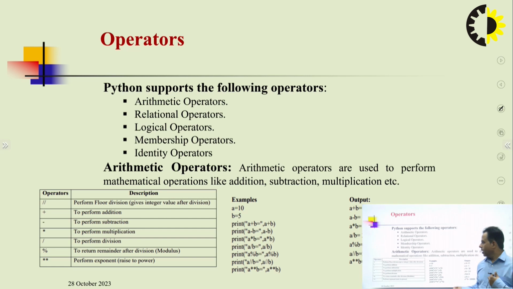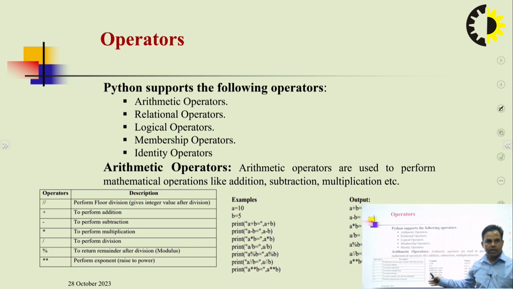Another topic, in continuation of the previous basic concepts of Python, is operators. Python supports the following operators. There is a wide range of operators inside Python that are used inside a program. The first category is arithmetic operators, second is relational operators, third is logical operators, fourth is membership operators, and fifth is identity operators. These are the list of operator categories, and we will discuss the operators one by one.